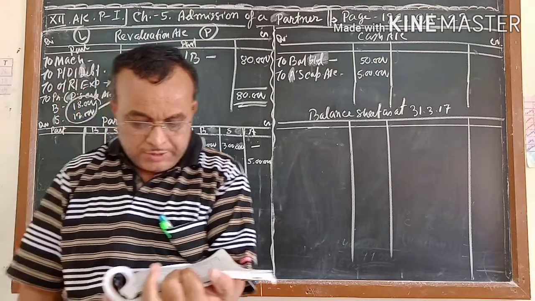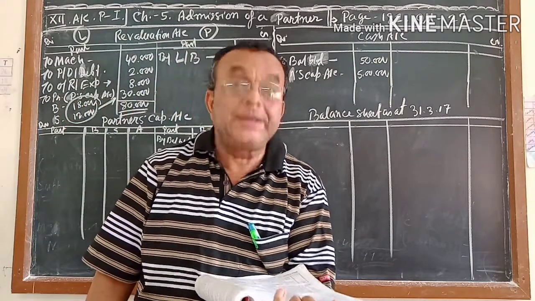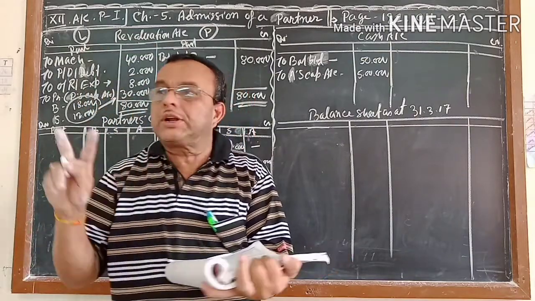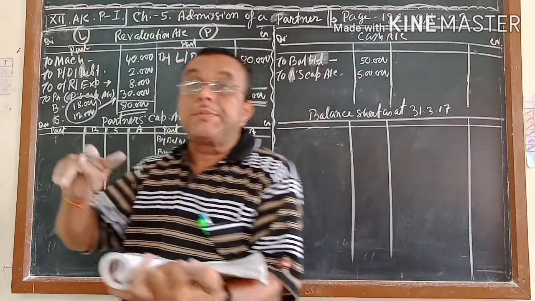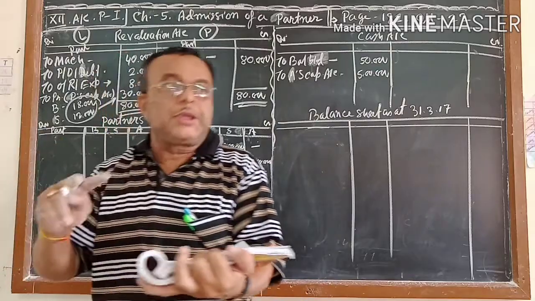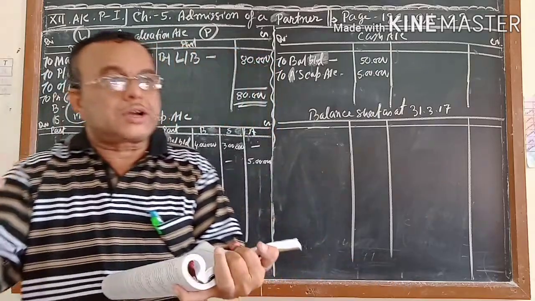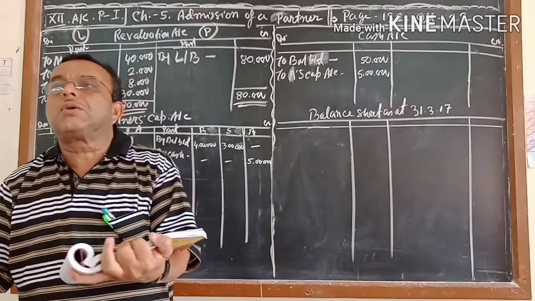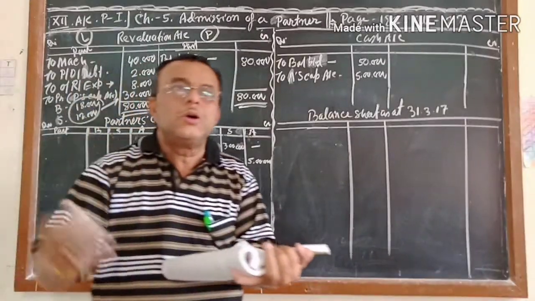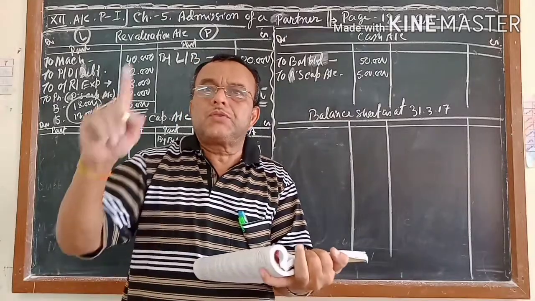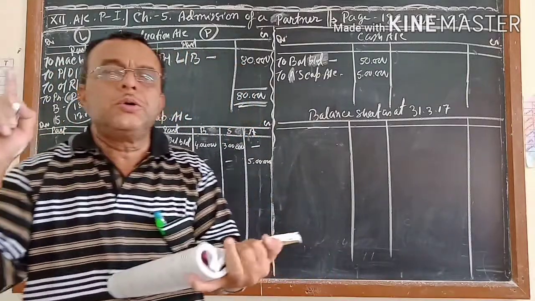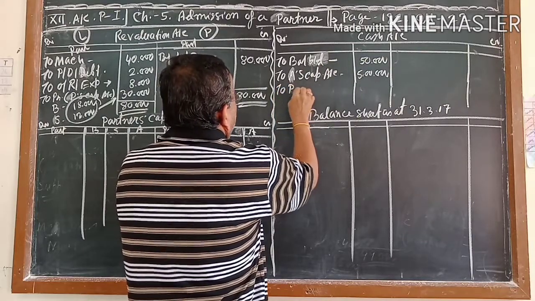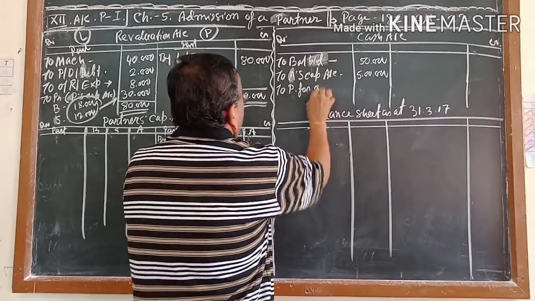1 lakh he is giving as a share of goodwill in cash. I told you the goodwill point; when I told that time, I said he may give cash, he may not give cash. If he is giving cash, the journal is cash account debit to premium for goodwill account, and premium for goodwill account debit to partners capital account. So the first entry is cash account debit to premium for goodwill.